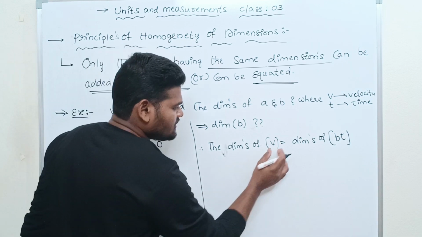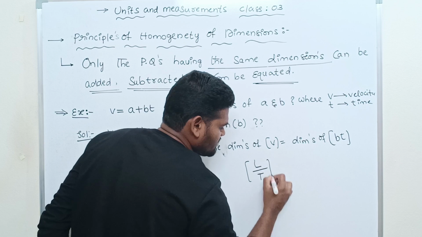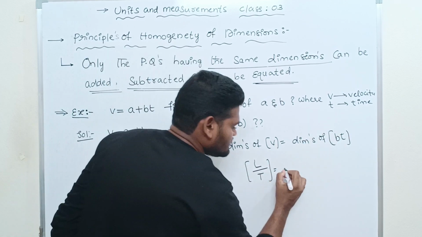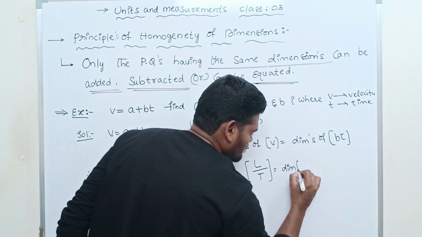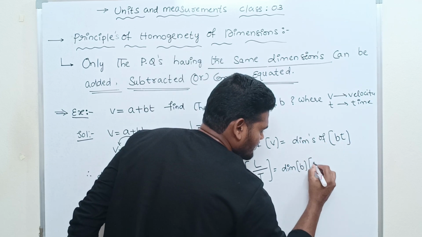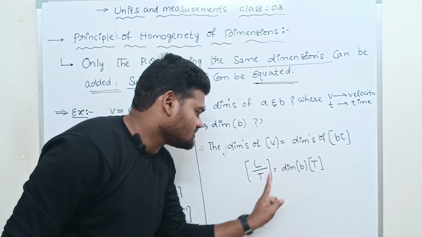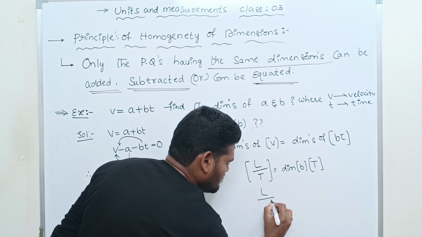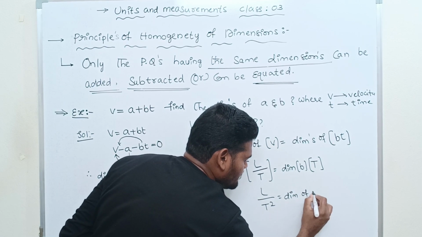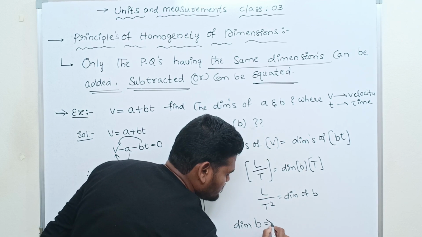So what is the dimension of velocity? Distance by time. What is t? T is nothing but time. So dimension of b into, what is the dimension of time? Capital T. Is it clear? If t comes to this side, it becomes L by T square, which is equal to the dimension of b.